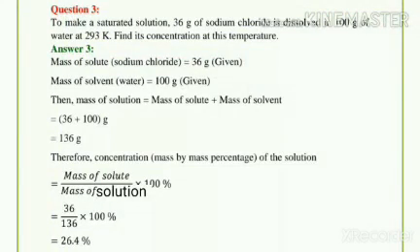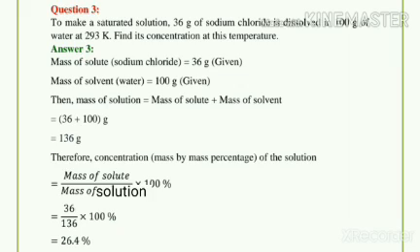Question number 3 is, to make a saturated solution, 36 gram of sodium chloride is dissolved in 100 gram of water at 293 Kelvin. Find its concentration at this temperature. So how to solve it? First we will write what is given in the question.